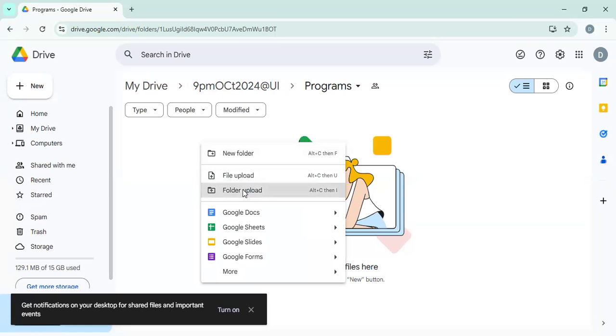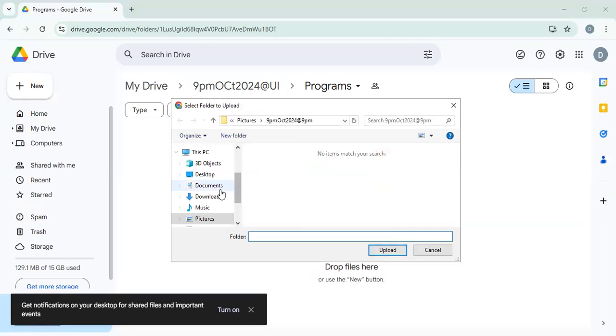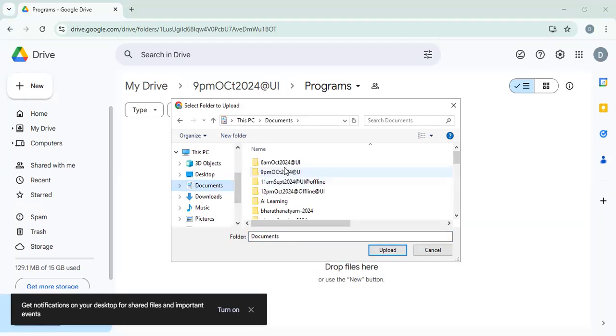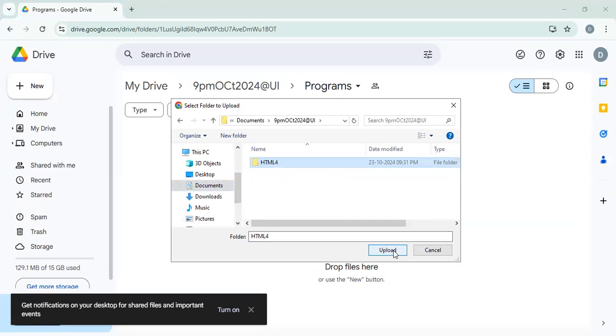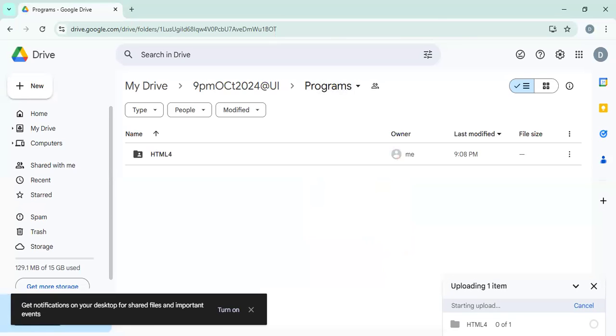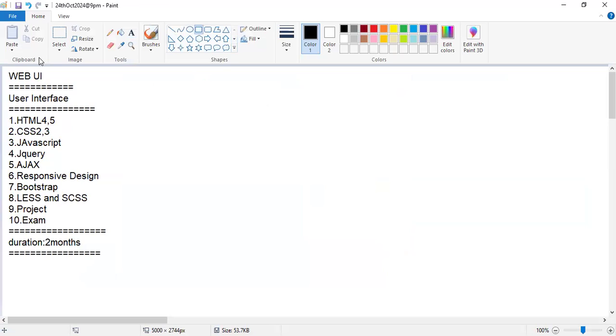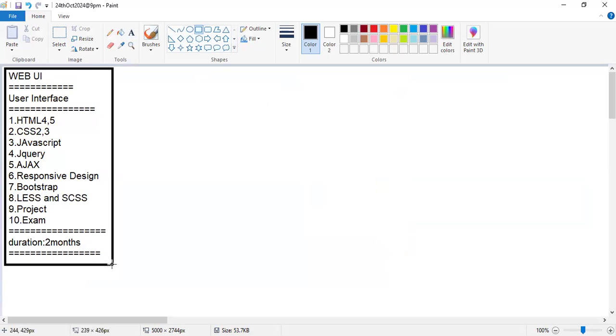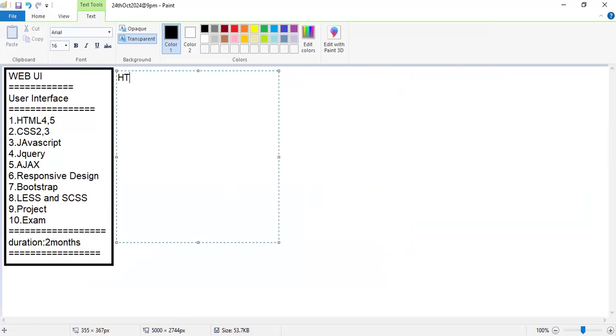Upload folder, documents, 9 o'clock, HTML4, open folder, upload folder, upload. Here, we started our first program under the HTML4 topic as the first topic. HTML is a hypertext markup language. Markup means it is tag based programming.